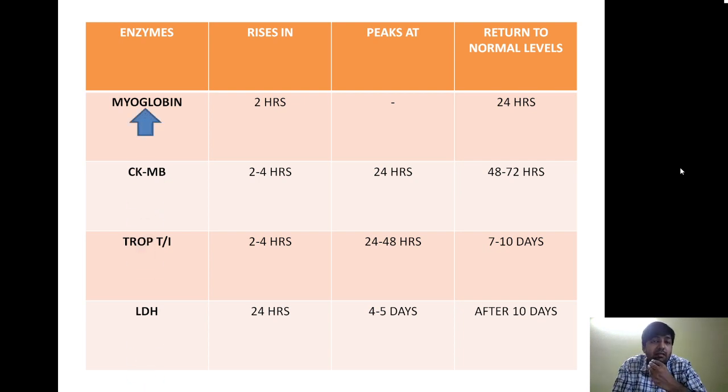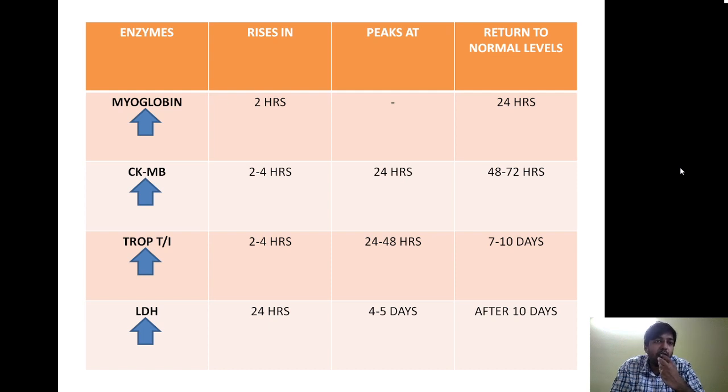So the first enzyme is myoglobin. It is the earliest enzyme to rise in the blood. It rises within 2 hours and returns to normal levels in 24 hours. Then we have CK-MB, creatine kinase, which rises in 2 to 4 hours, peaks at 24 hours and returns to normal levels at 48 to 72 hours. Then we have troponin T and troponin I, which rise in 2 to 4 hours, peak at 24 to 48 hours and return to normal by 7 to 10 days. And then we have LDH, lactate dehydrogenase, which rises in 24 hours, peaks at 4 to 5 days and returns to normal after 10 days.